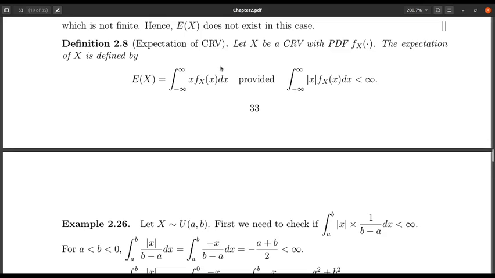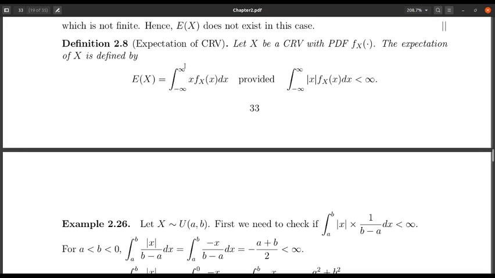The expectation of a continuous random variable is defined as follows. When we discussed the expectation of a discrete random variable, we had that the expectation is the summation of the value multiplied by the corresponding probability mass function. In this case, the summation sign is replaced by the integration sign. So it is a continuous thing, and summation needs to be replaced by the integration.